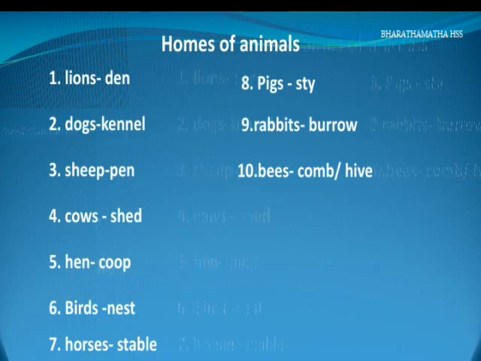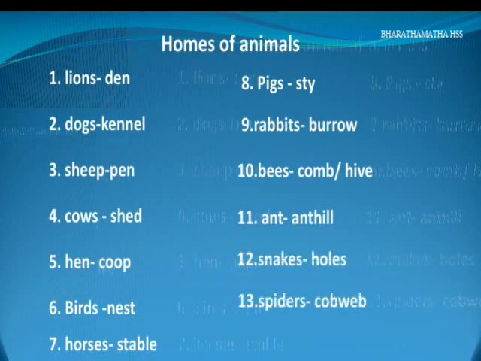It is also called a hive. Ants live in ant hill. Snakes live in holes. Spiders live in cobweb. Fish live in water. These are the different homes of different animals.